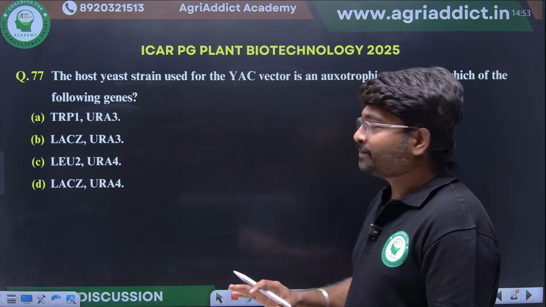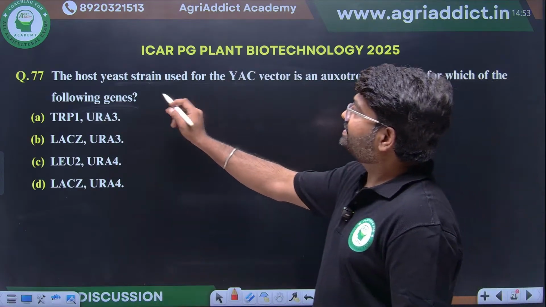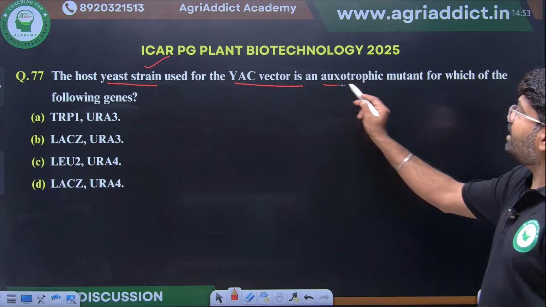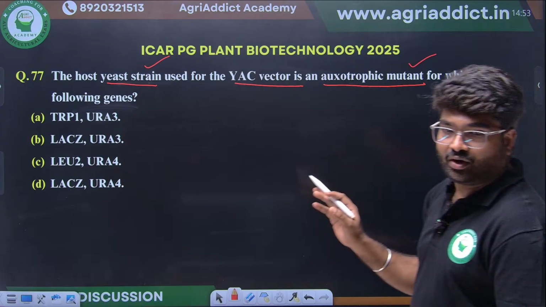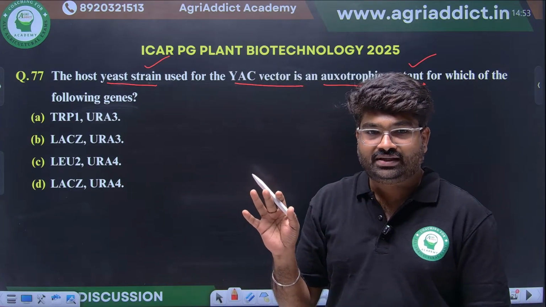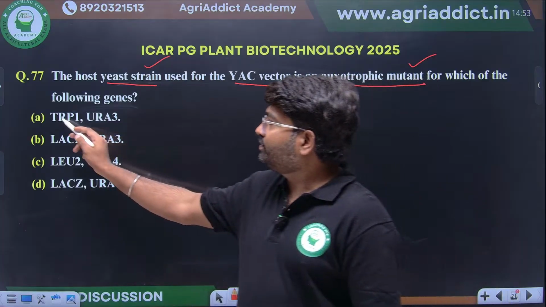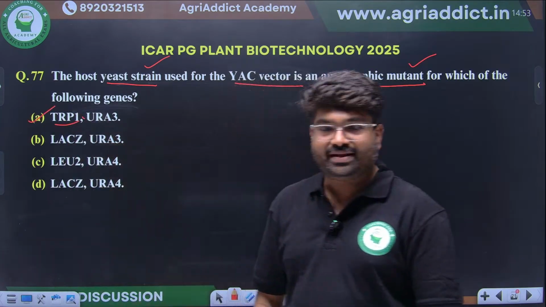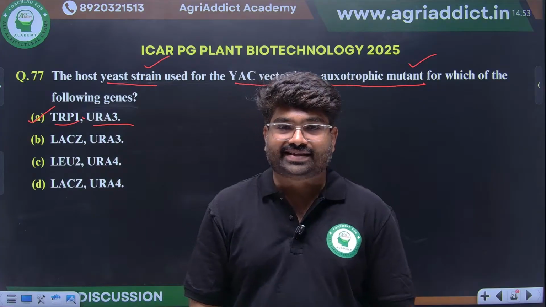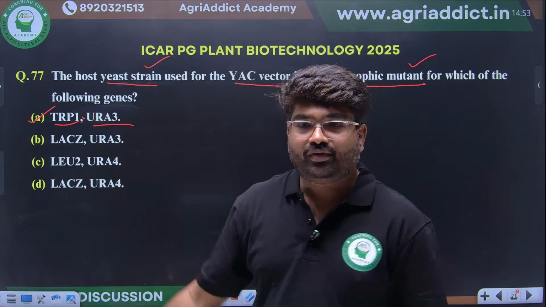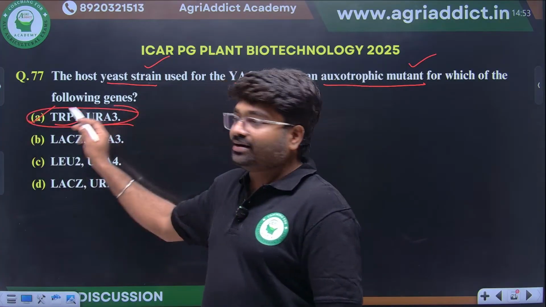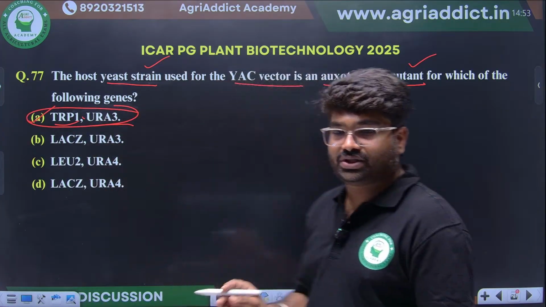Okay. Next thing, the host yeast strain. YAC vector host is an auxotrophic mutant for which of the following gene? Auxotrophic mutant for which of the following gene? Yes, tryptophan auxotrophic mutant will be there. Apart from that, what? Uracil synthesis enzyme. This will be mutated in that strain. Okay, this is the right option. This is a very simple question also.